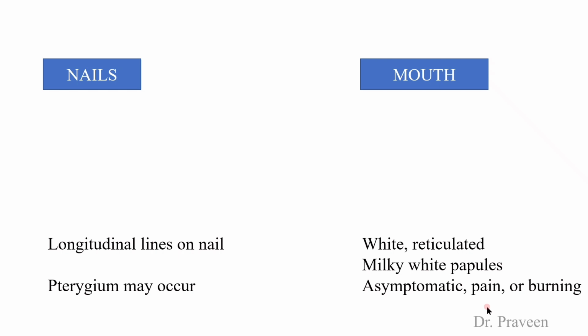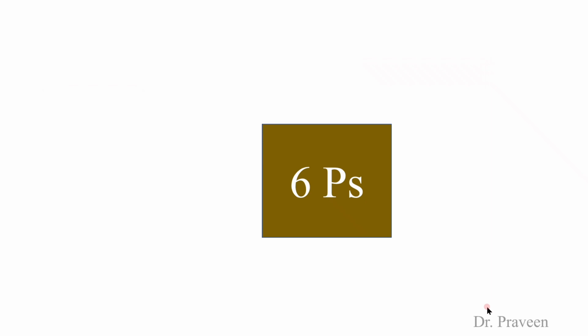White reticulated, milky white plaques are seen in the mouth in Lichen Planus, and the patient may be asymptomatic. Sometimes they may have pain or a burning sensation with mild irritation from food also. There are 6 P's to remember the clinical features of LP.